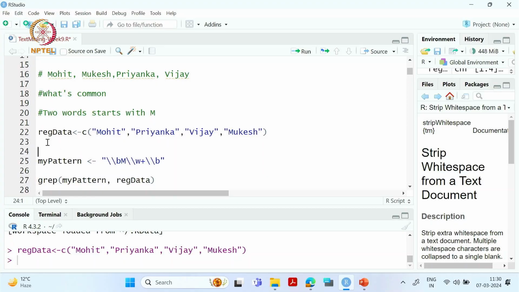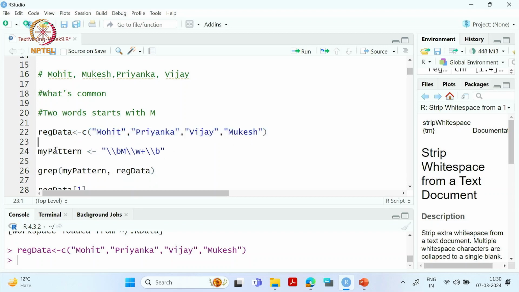So this is our object, it's already created. Now we will create our pattern. What is the pattern? This shows the boundary of a word. After this boundary, we are giving the letter M. After that, we are saying that any number of letters can come. That is why we are using this \w plus, and then I am saying that the boundary should be closed. So this is my pattern.